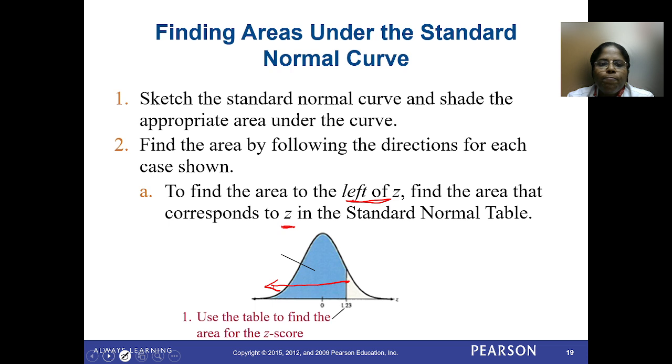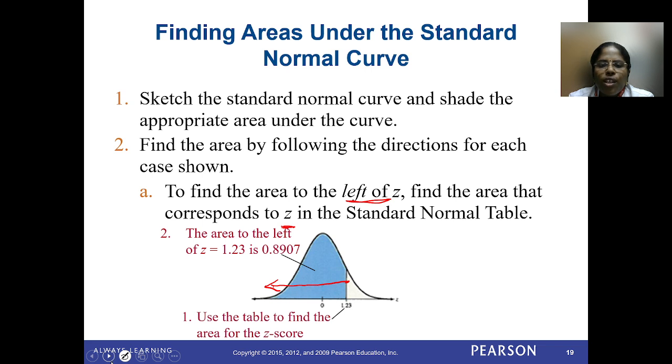The next thing, sketch the standard normal curve. You need to sketch it and shade the appropriate area under the curve. Find the area by the following direction for each case. If it is the area to the left of z, find the area that corresponds to z in the standard normal table.